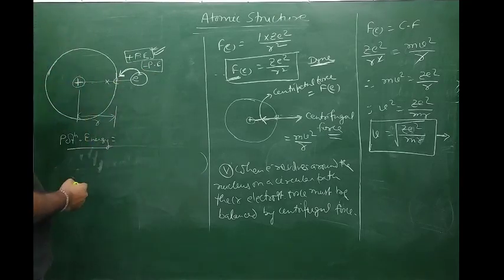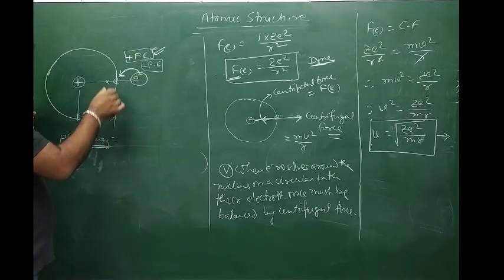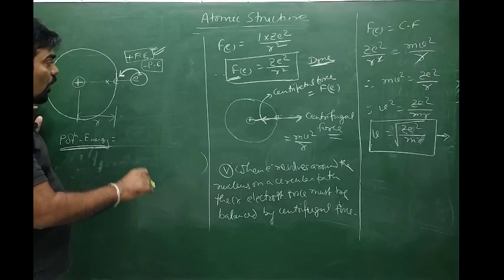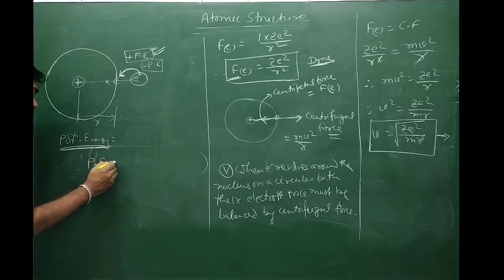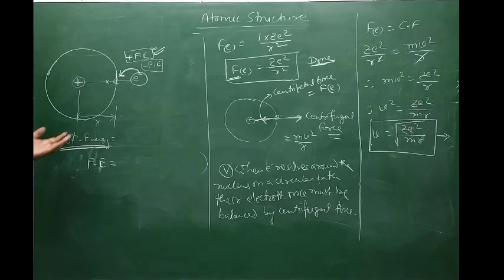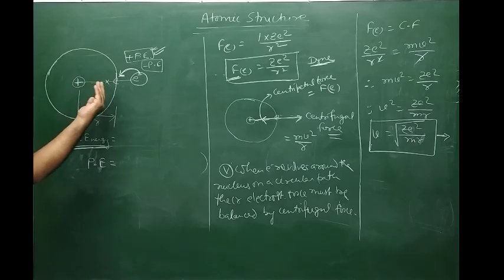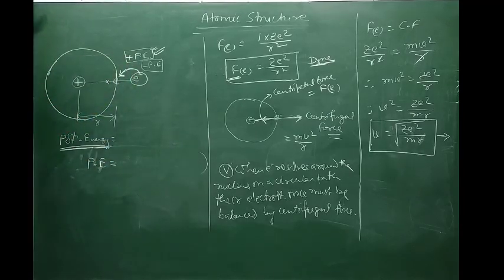Okay. So now if we calculate their potential energy, or we define potential energy, what is this? The minimum amount of work done which is required to bring an electron from a certain distance under the influence of the nucleus to infinity, or from infinity to a certain distance under the influence of the nucleus, is called their potential energy. So potential energy can be written as follows. If it is positive, it means the electron is brought from infinity towards the nucleus, and minus potential energy means the electron is taken from a certain point to infinity, then potential energy is taken as negative.